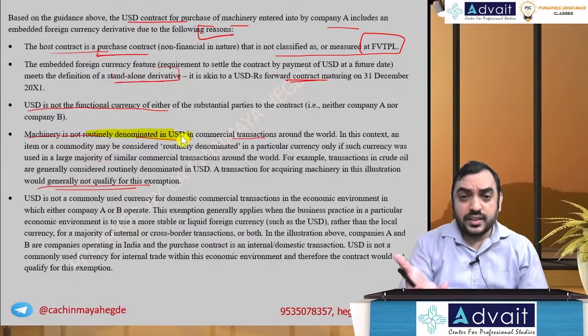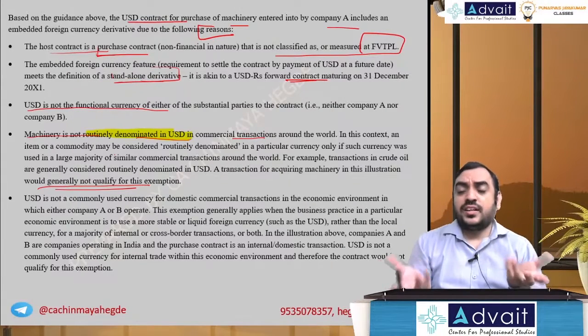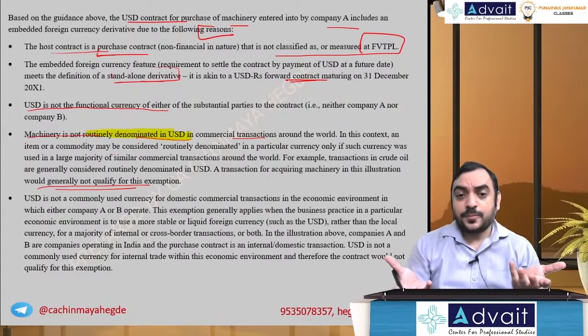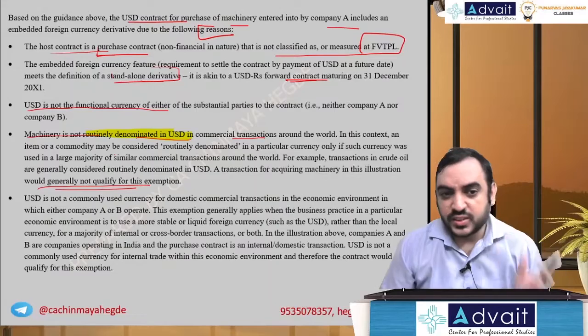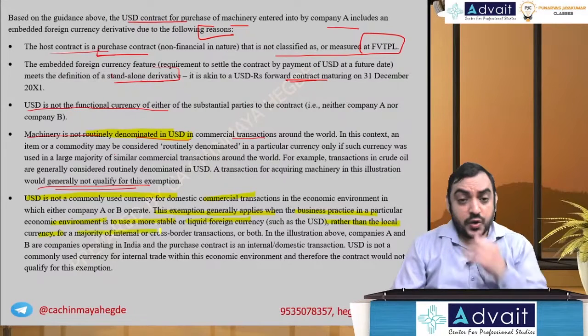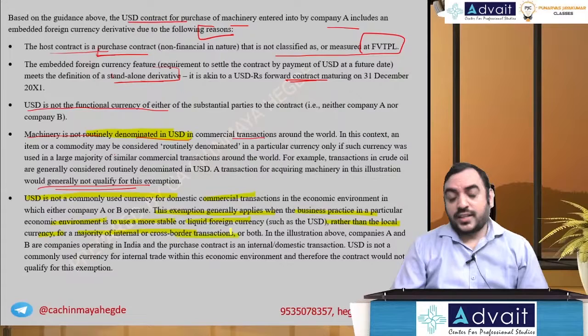This particular machinery is not available only in USA and only denominated in USD, nothing like that. Therefore, this exemption does not apply. That's what they're telling. USD is not a commonly used currency for domestic transactions in the economic environment in which both entities operate. The exemption generally applies when business practices in a particular economic environment use a more stable or liquid foreign currency rather than local currency for a majority of internal or cross-border transactions or both.